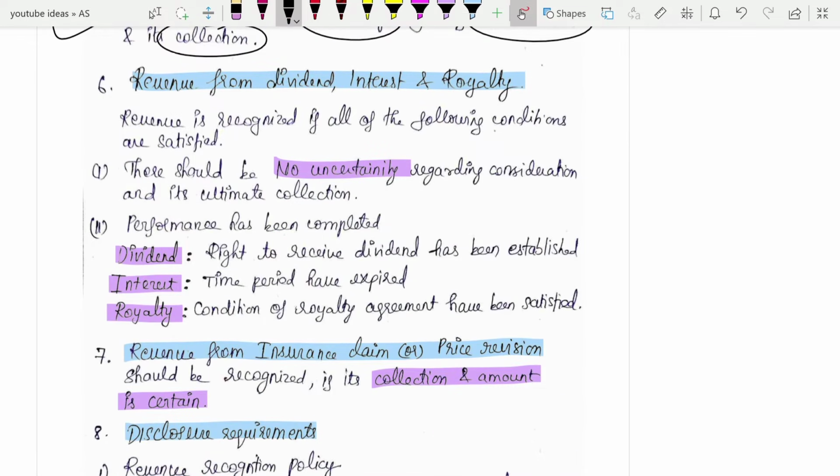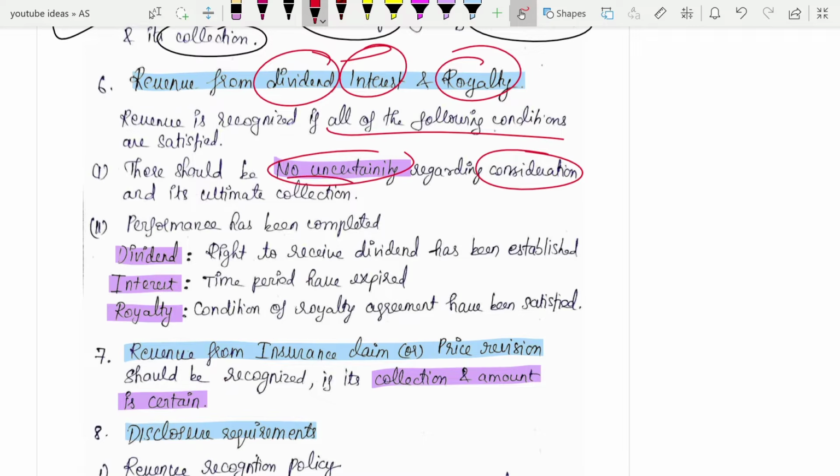Next is revenue from dividend, interest and royalty. Here also, if the following conditions are fulfilled, you can recognize your revenue. First, there must be certainty about the consideration and its ultimate collection, that you will be able to collect the amount. Then there are a few specific conditions in relation to these three.